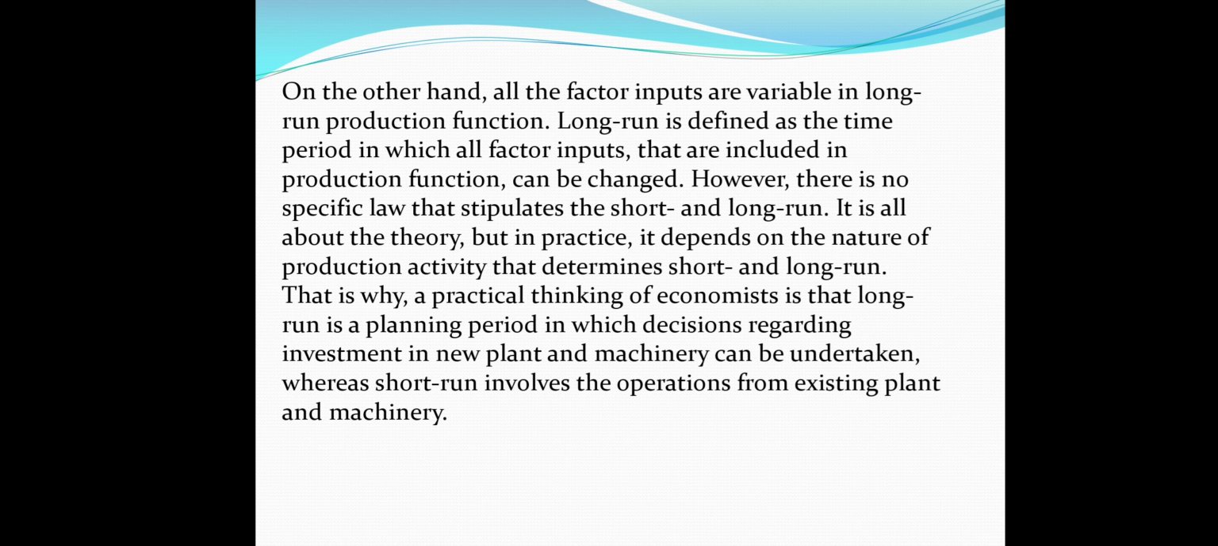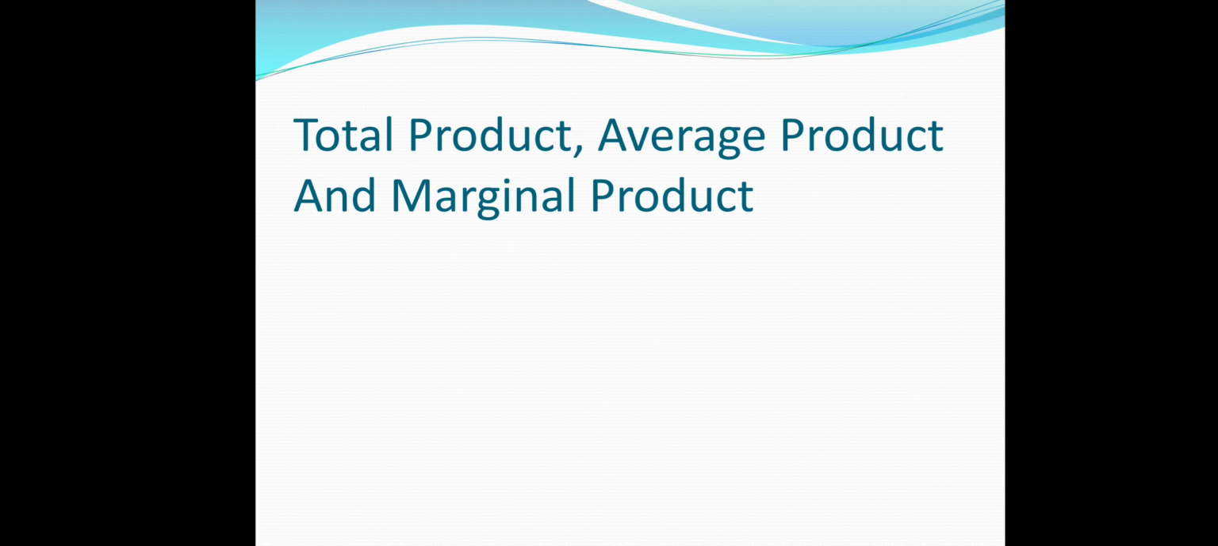Practical thinking of economics is that the long run is a planning period in which the decision regarding investment in new plant and machinery can be taken, whereas short run involves the operation from existing plant and machinery. Then we have the concept of total product, average product, and marginal product.